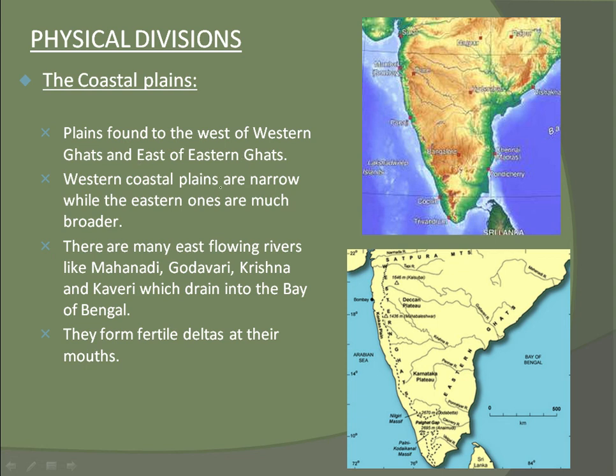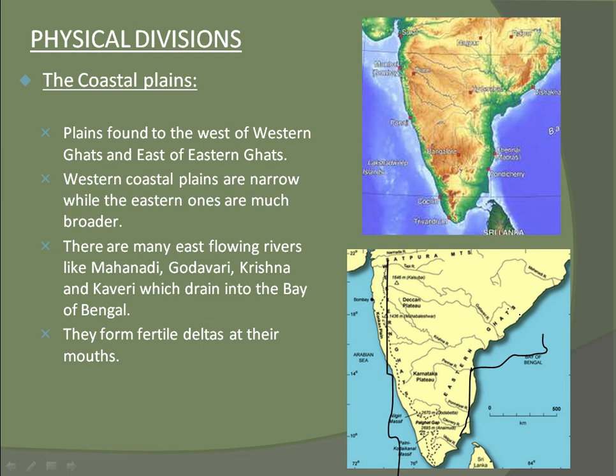Western coastal plains are narrow, while the eastern ones are much broader. See, this is the western plains, very narrow and straight. But here it is very broad. Broad means thick. These are very broad and they lie near the coasts. That's why its name is coastal plains.